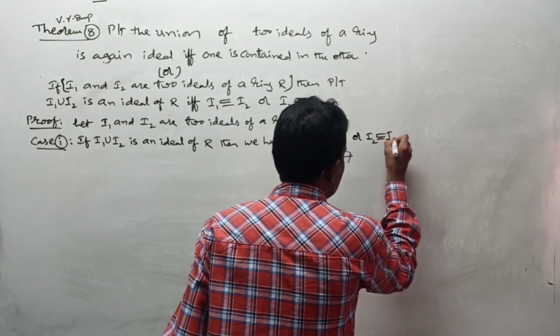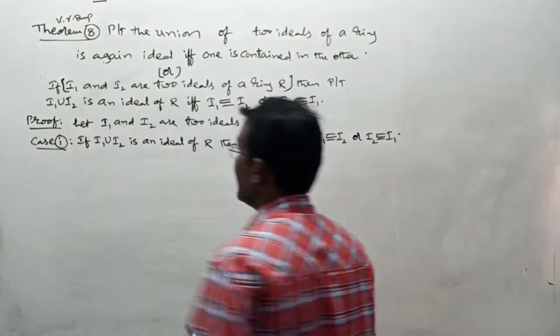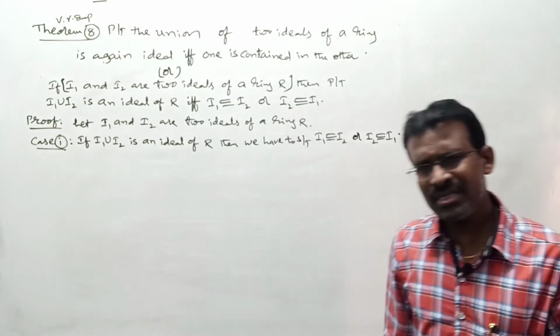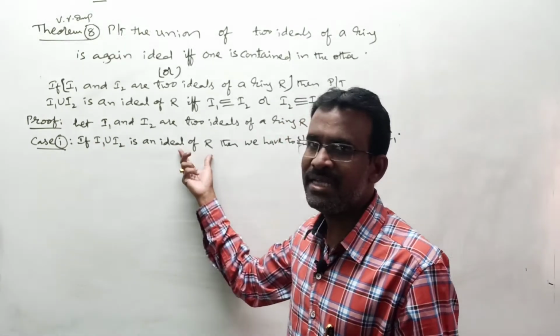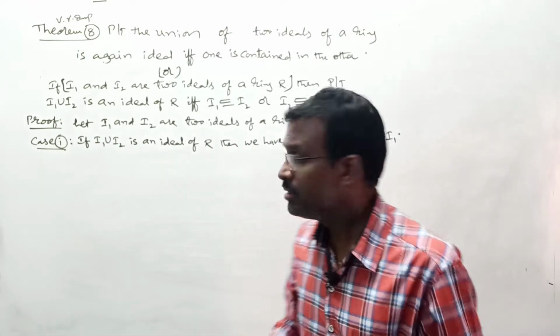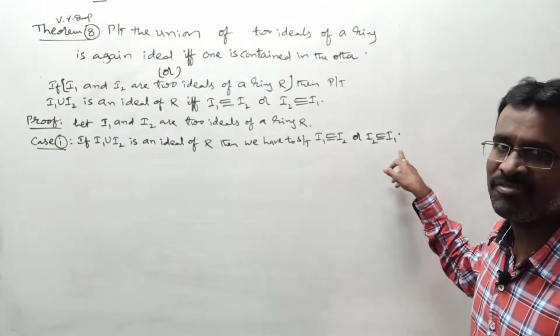But to prove this result, I prefer the indirect method. What is that indirect process? Let us take I1 union I2 is an ideal of R and assume that I1 is not a subset of I2 and I2 is not a subset of I1.